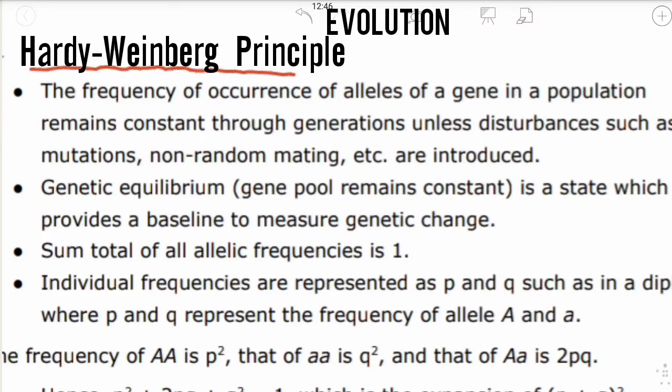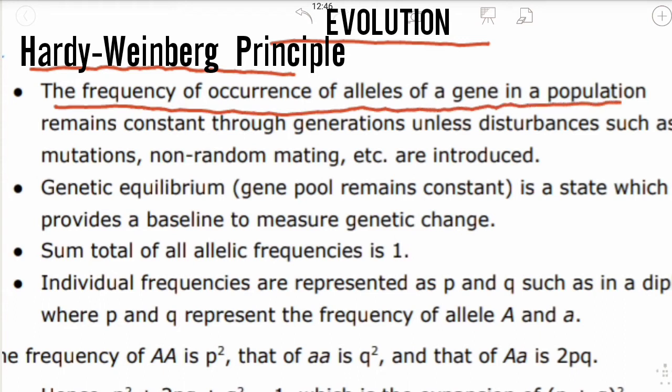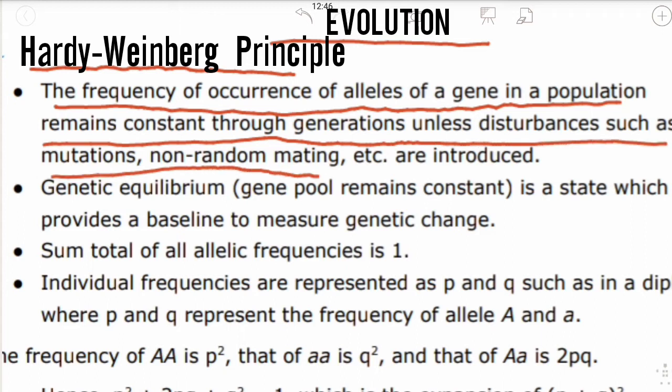Hardy-Weinberg Principle. This topic is taken from the chapter on evolution. This is a very important principle from the point of view of the exam. The frequency of occurrence of alleles of a gene in a population remains constant through generations unless disturbances such as mutations, non-random mating, etc. are introduced. So this is the Hardy-Weinberg principle.